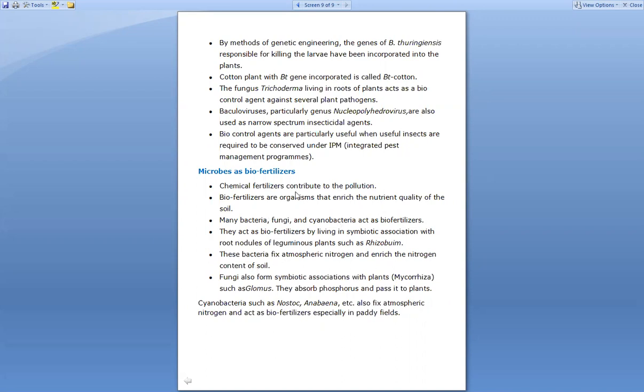So this way also, rather than using chemical fertilizers, people should use biofertilizers, right? With the help of the biofertilizers, it does not harm the soil, but in accordance with that, it increases the quality as well as the fertility of the soil. So this is all about the last topic of this chapter, and here we complete this chapter.